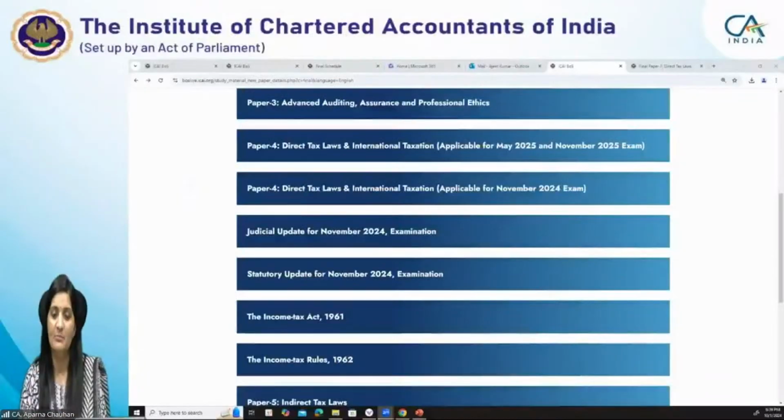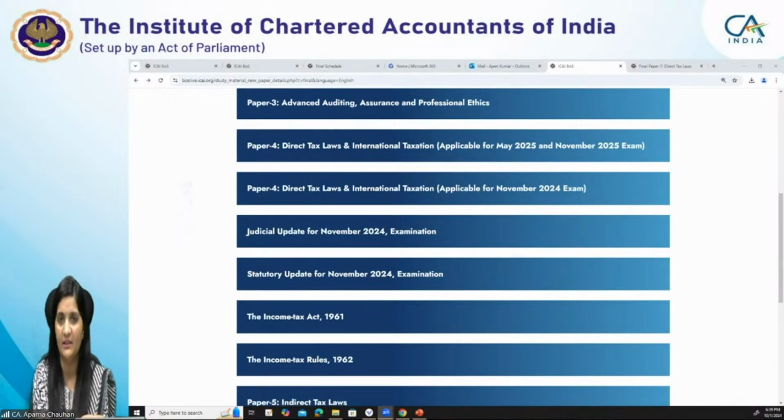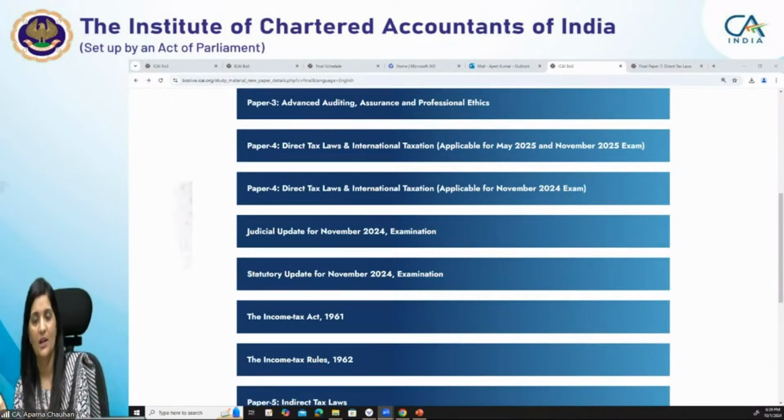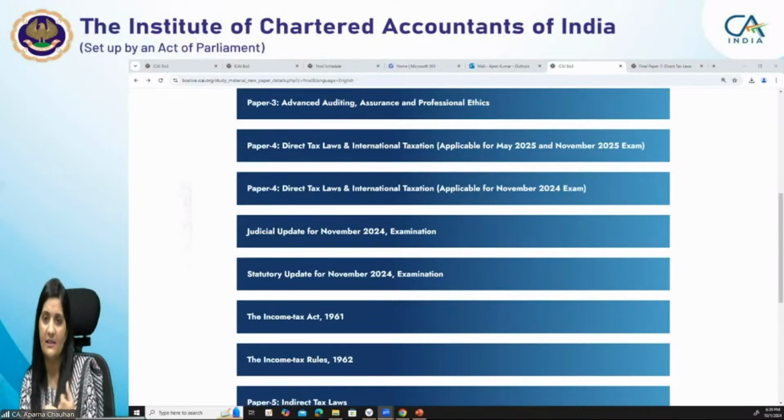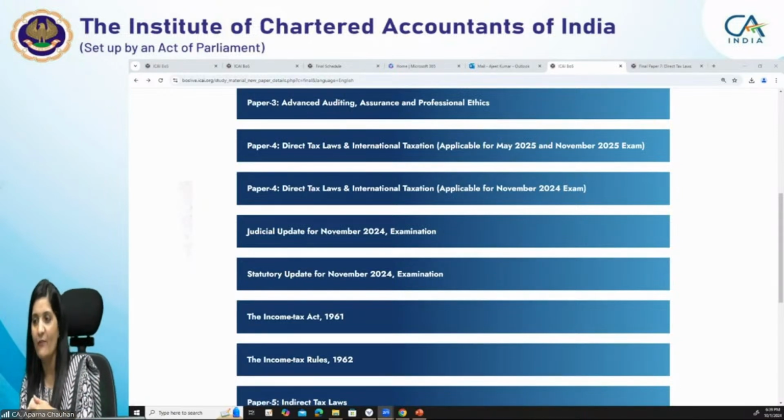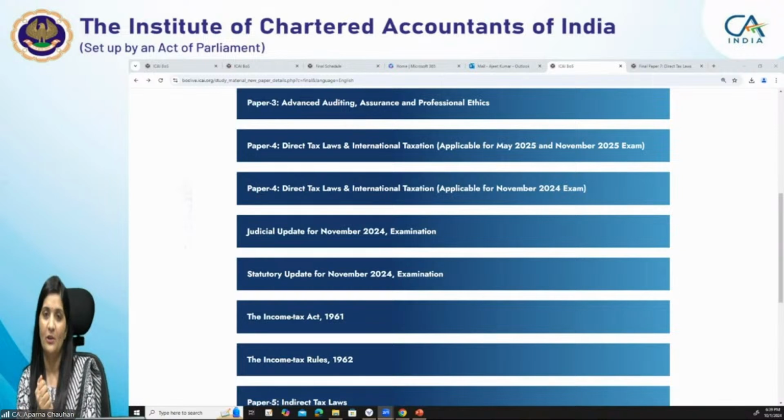For May students actually it is a bit difficult, and those students who have already appeared in the May exams will be benefited, because the same assessment is relevant for the November exams. So it is a dual benefit for the November students. The RTP and the suggested answers for the May attempt can easily be referred to. But for May 25, or whatever the year is, you have to be abreast with the latest updates.